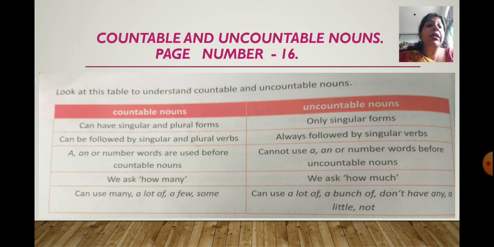Now for finding out the countable nouns, we mainly ask the question how many. But for uncountable nouns, you don't ask how many water, how many sugar, but you say how much. For countable nouns, we can use words like many, a lot of, a few, some, but for uncountable nouns, we use a lot of, a bunch of, don't have any, a little, not. These are the words which we can use before uncountable nouns.